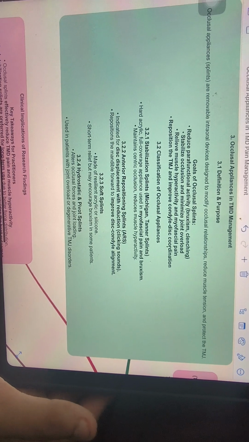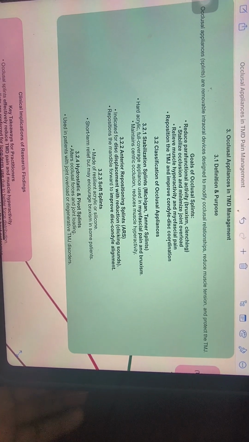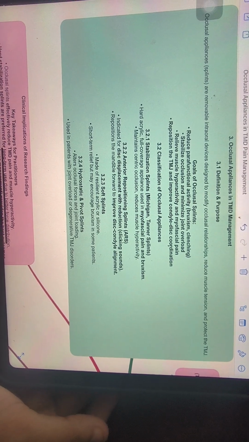Goals of occlusal splints include: reduce the parafunctional activity, whether it is bruxism or clenching; stabilize occlusion and minimize joint overload; relieve muscle hyperactivity and myofascial pain; and lastly, reposition the TMJ to improve the condyle disc coordination.